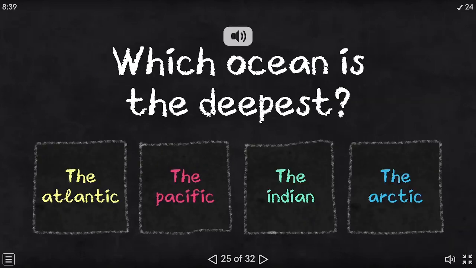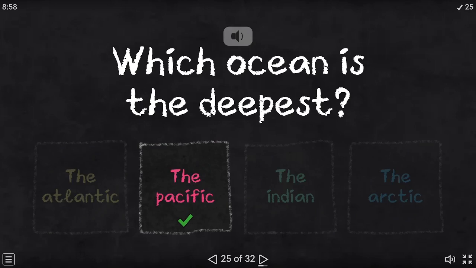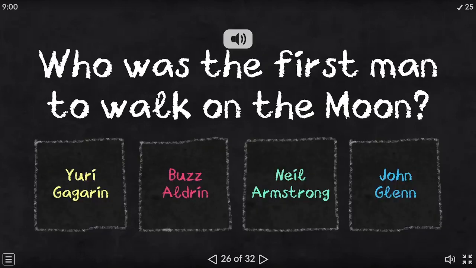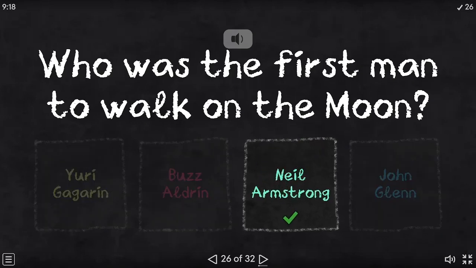Which ocean is the deepest? The Atlantic, the Pacific, the Indian, the Arctic. The correct answer is the Pacific. Who was the first man to walk on the moon? Yuri Gagarin, Buzz Aldrin, Neil Armstrong, John Glenn. The correct answer is Neil Armstrong.